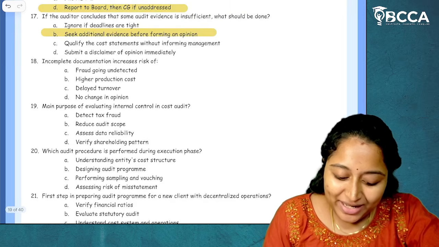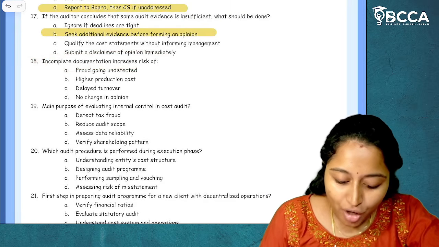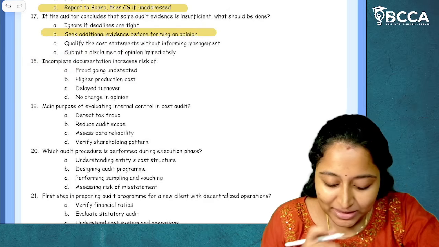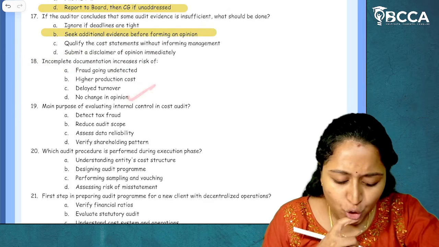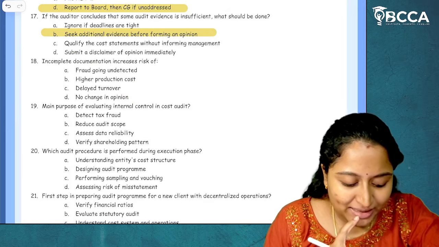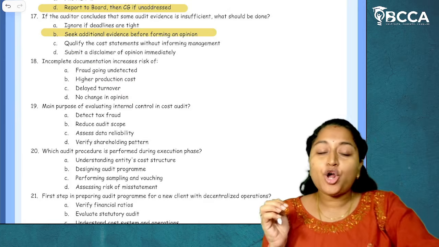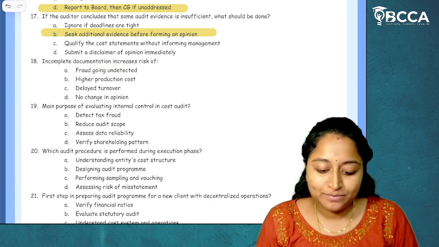Then, question number 18. Incomplete documentation increases the risk of fraud going undetected, higher production cost, delayed turnover, no change in opinion. No. If incomplete documentation is there, then it will increase fraud going undetected. So, it tells about the fraud.